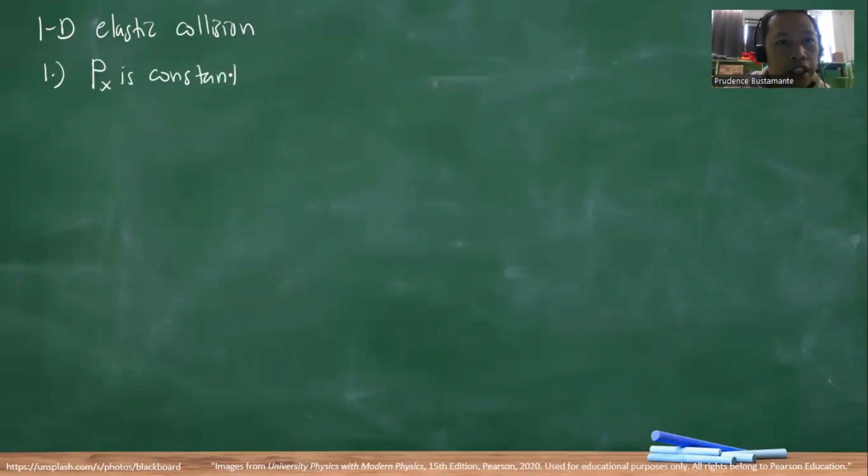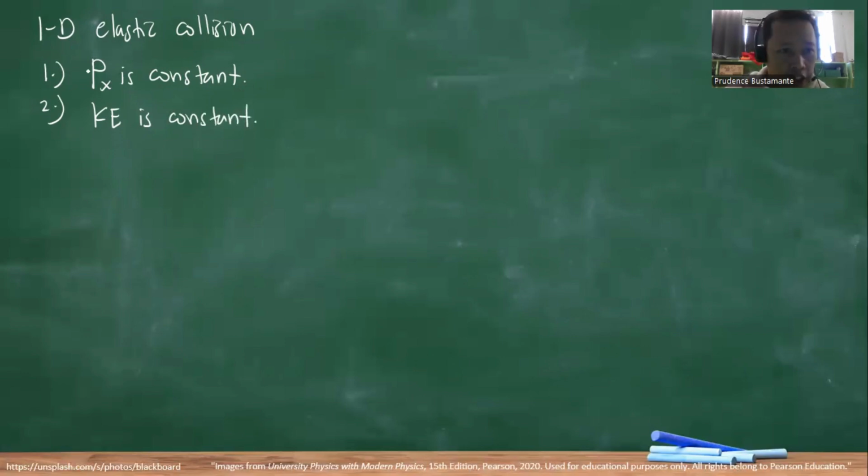And the third one: the one-dimensional elastic collision. So what's the difference of this? Number one, the px is still constant. Meaning, like we said, the momentum in any collision is conserved. Number two, kinetic energy is constant. This is the difference between this and the other two collisions.